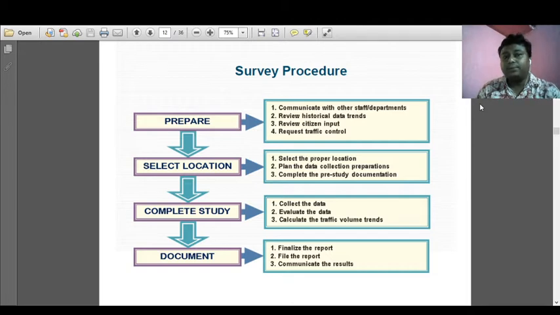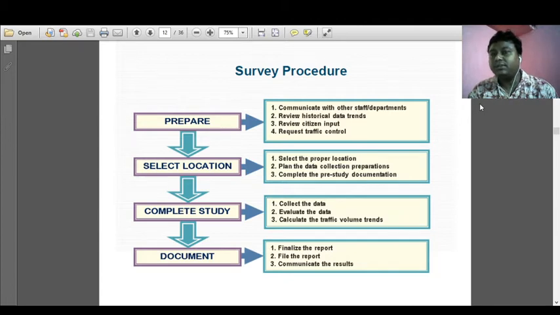Under the preparation, what are those? Basically, communicate with other staff and departments, review historical data trends, review citizen input and requests for traffic control. Next is select location. While we select the location, we have to keep three things in mind. First, select the proper location.